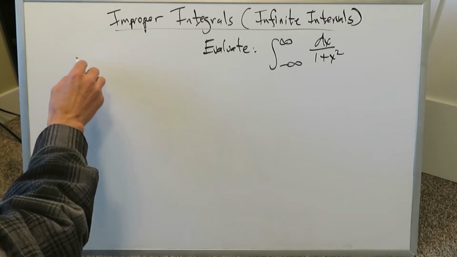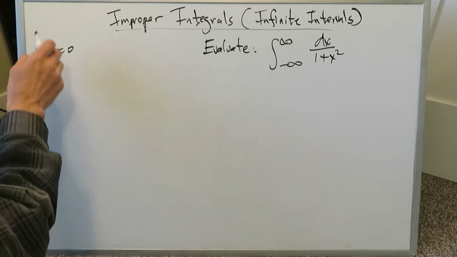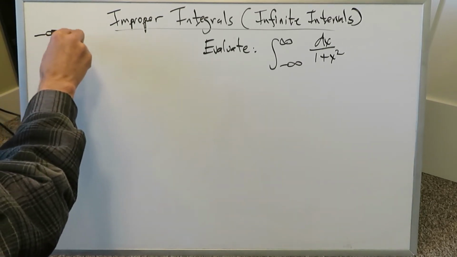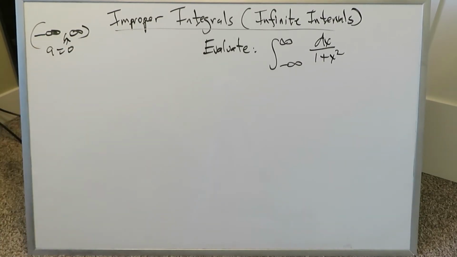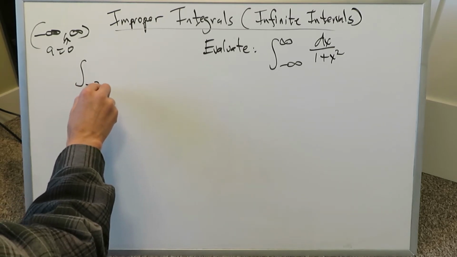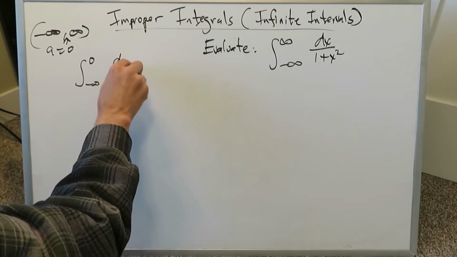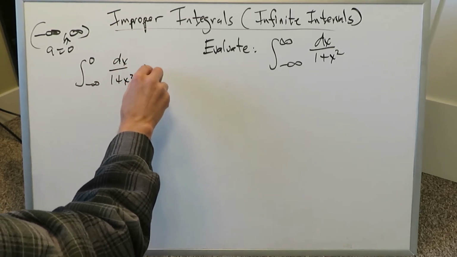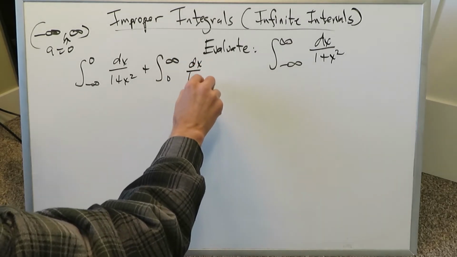How about we look at everything as this: if a were equal to 0, this is the intermediate value I'm placing in between a domain of minus infinity to infinity. We're squeezing this value right here into this interval, and we're going to look at everything like this: from minus infinity up to this 0, which is a, we have dx over 1 plus x squared, plus, then we're looking from 0 up to infinity, we have dx over 1 plus x squared.